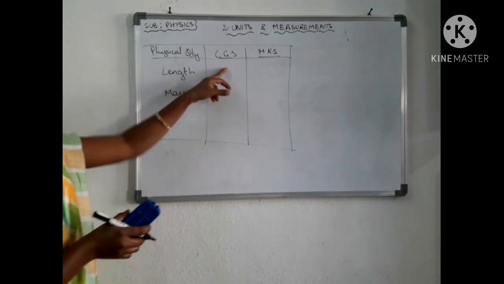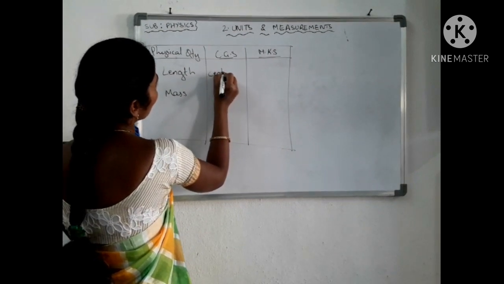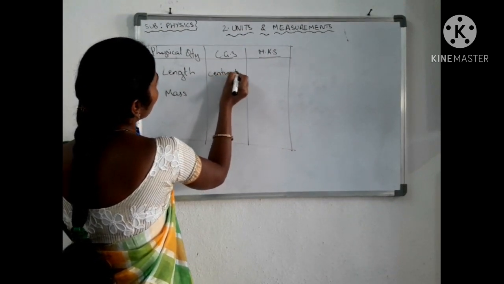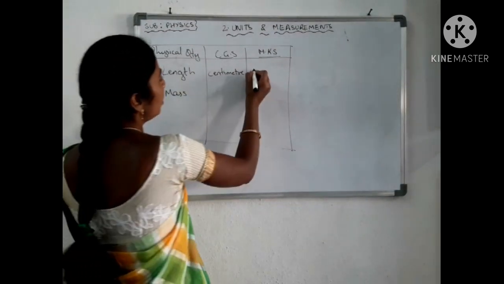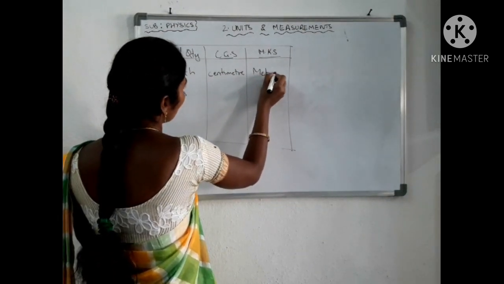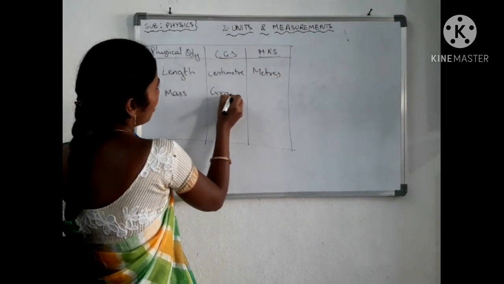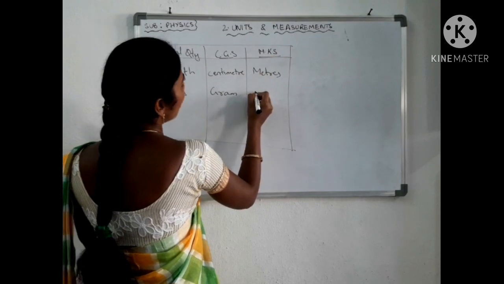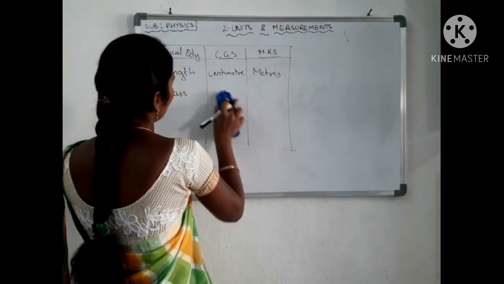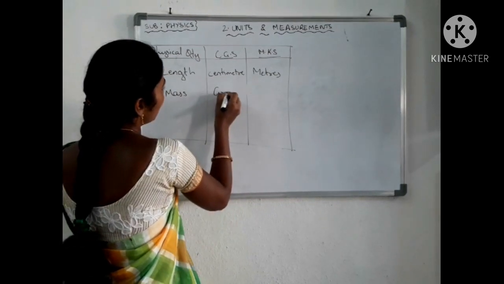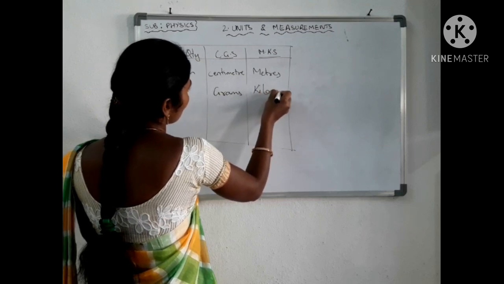Length in the CGS system we measure in centimeters, and in the MKS system in meters. Mass in the CGS system we measure in grams, and in the MKS system in kilograms.